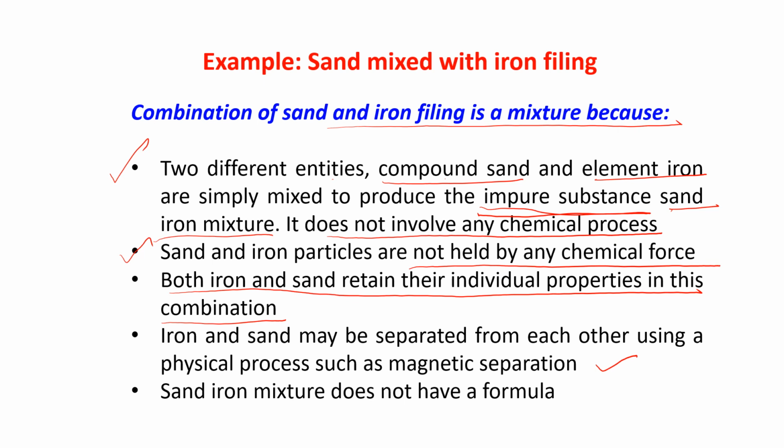With a magnet, the iron will be attracted to the magnet, and you can very easily separate these two. The sand iron mixture does not have any formula, as I told you in the beginning. So sand and iron filings, the combination of these two, is a mixture.